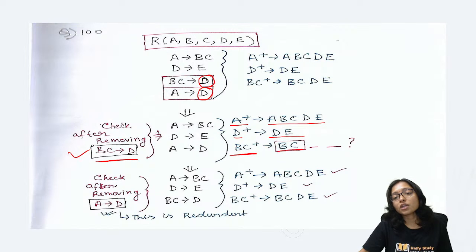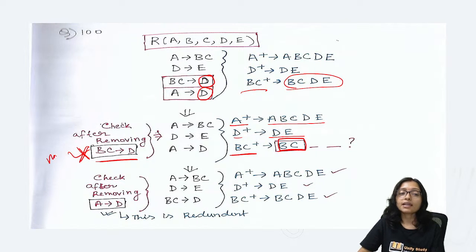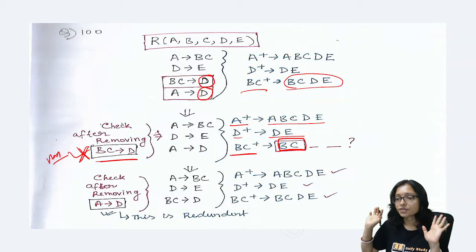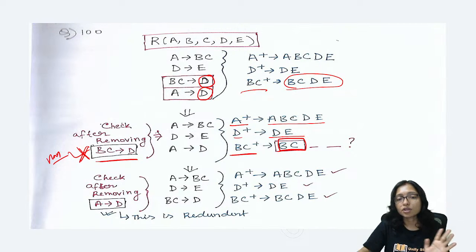BC closure, only BC is coming. But previously with the BC closure, you were getting BC, D, E. So that means I cannot remove this one. This is a mandatory one. You cannot remove it. It's not possible to remove. That's why you cannot remove it.